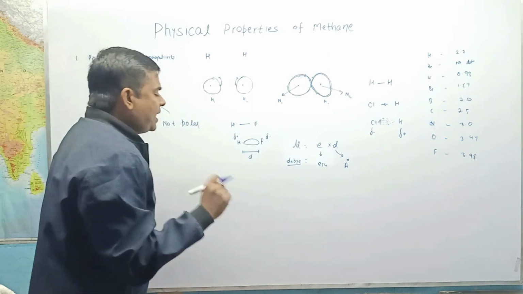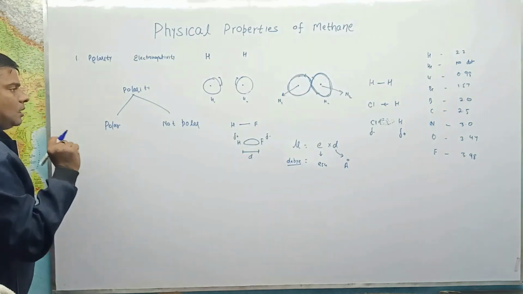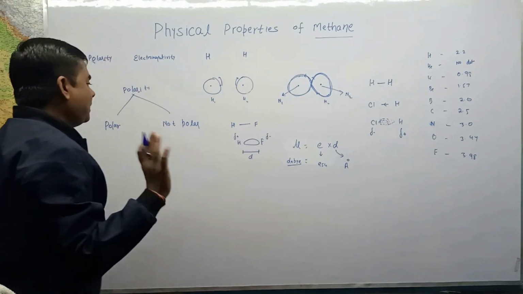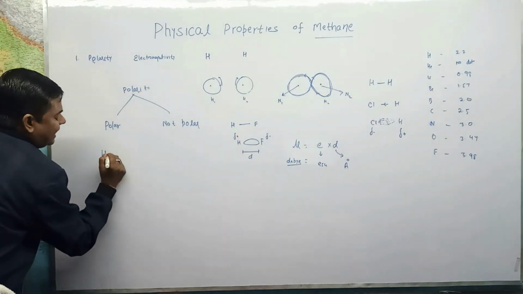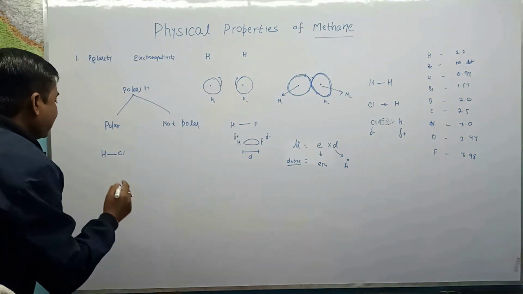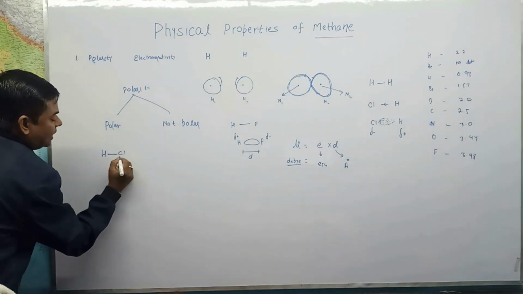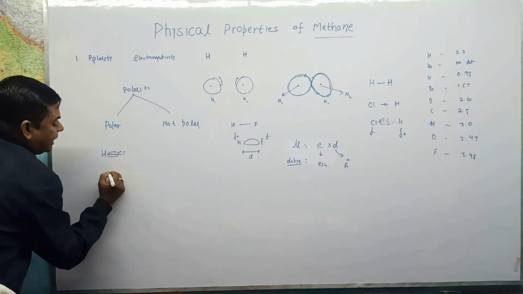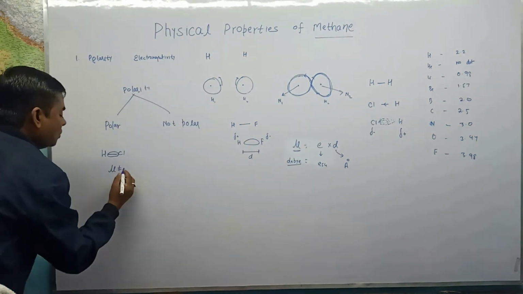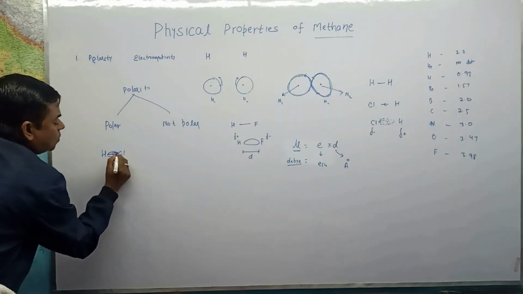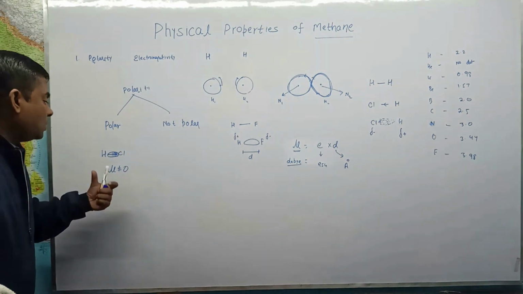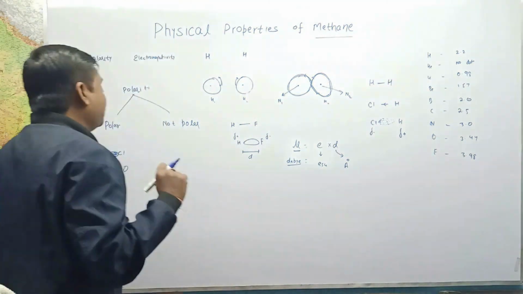See here, we have a molecule. Suppose we take the molecules methane and HCl. Suppose we take the molecule HCl. Here the bond is between H and Cl, and the electron cloud is toward chlorine. So there is some polarity. We have a dipole moment. This is called the dipole moment. So in HCl, the electron is toward the chlorine atom, so the dipole moment is not equal to 0. There is some value of dipole moment.